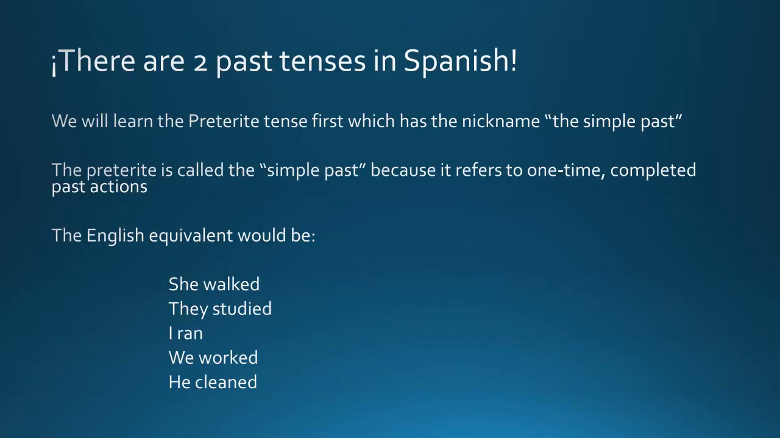All right, so last year you learned how to use the present tense in Spanish. This year we are going to learn how to use the past tense in Spanish. The challenge is that Spanish has two past tenses. The preterite is the first past tense, and the imperfect is the second past tense.